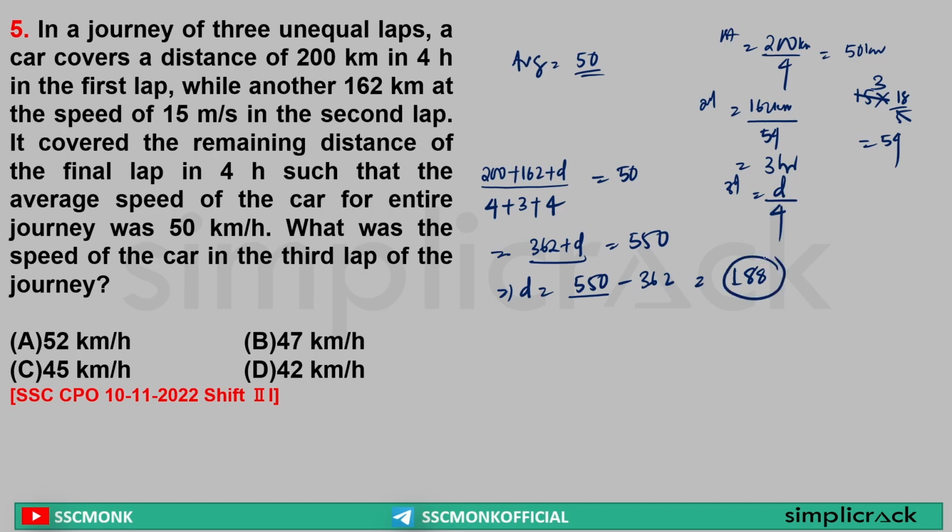188 kilometer. But it is asking about the speed. So 188 kilometer in 4 hours. 4 4s are 16, 2 8, 4 7s are 28. So what is the speed in third lap? Sir, 47 kilometer per hour. Clear? Very basic question. We do not need to see the question and feel threatened.